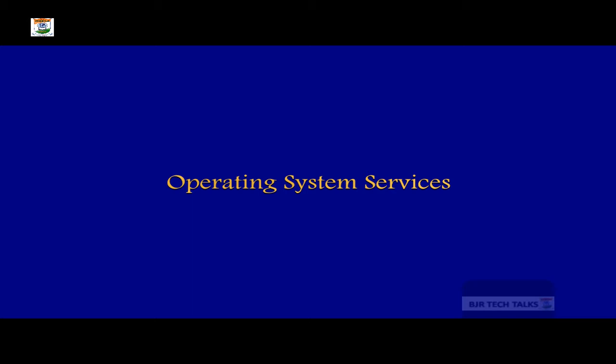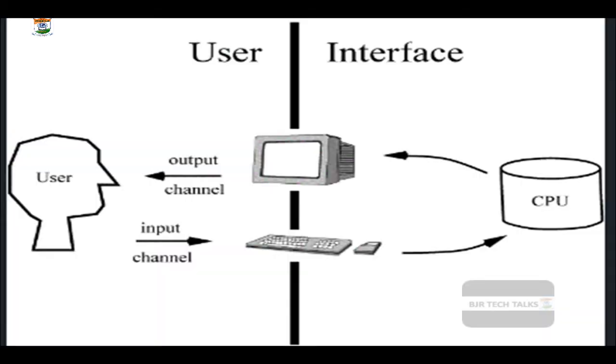Coming to the services of the operating system, what is the first service it is going to provide? The first service is the user interface. So the basic service provided by the operating system is the user interface.